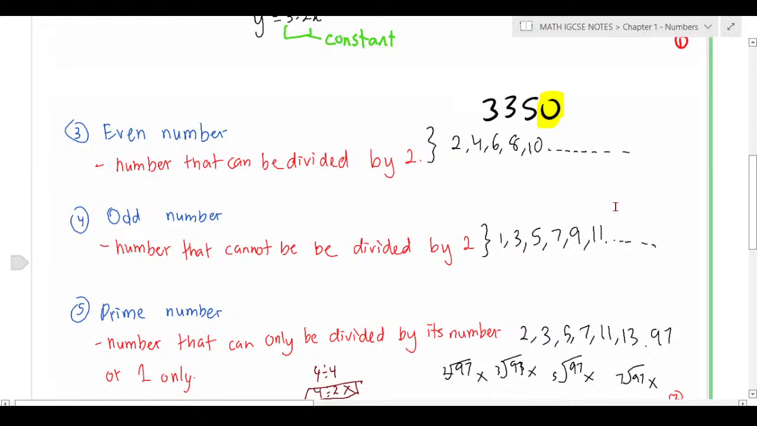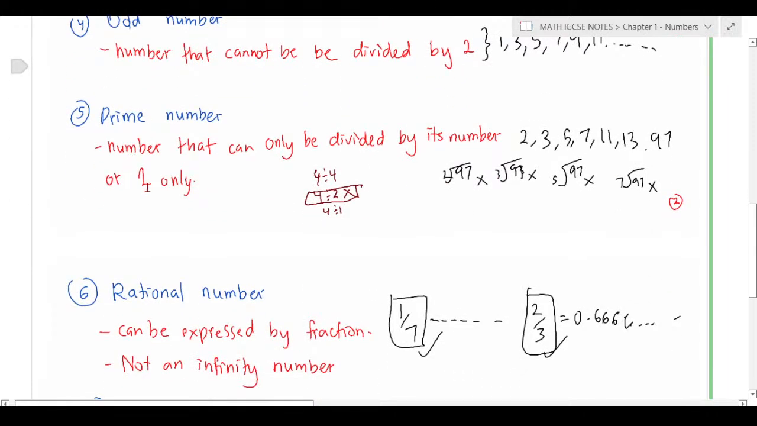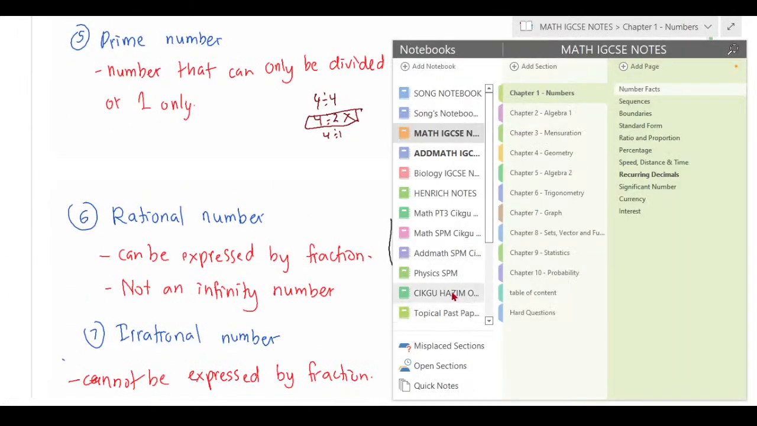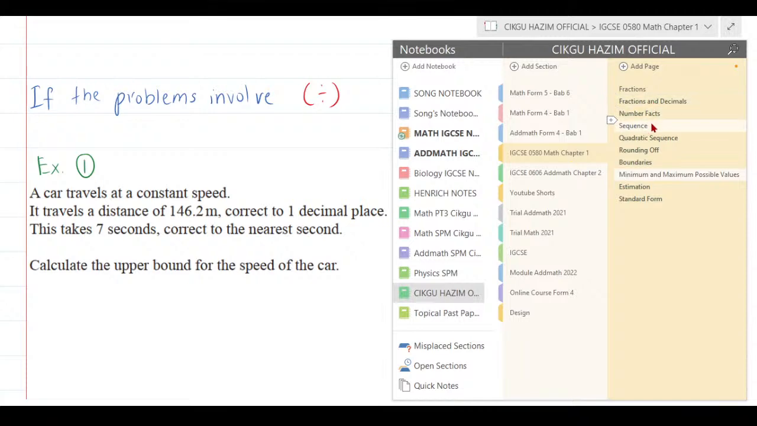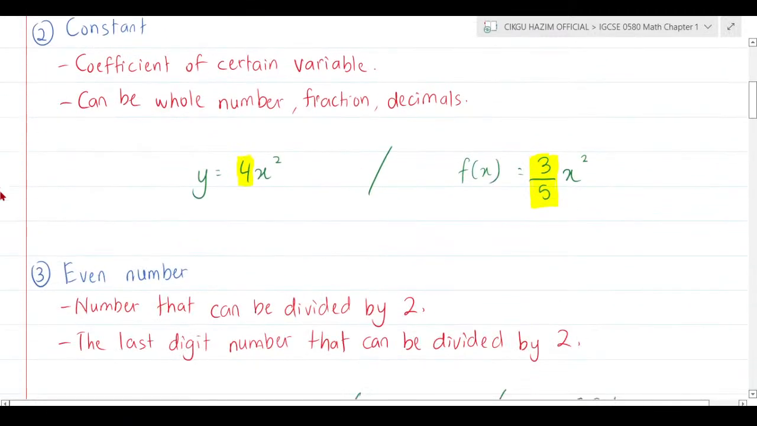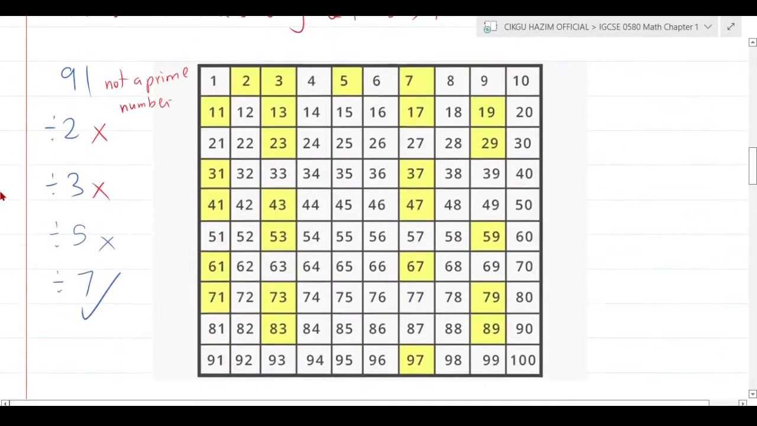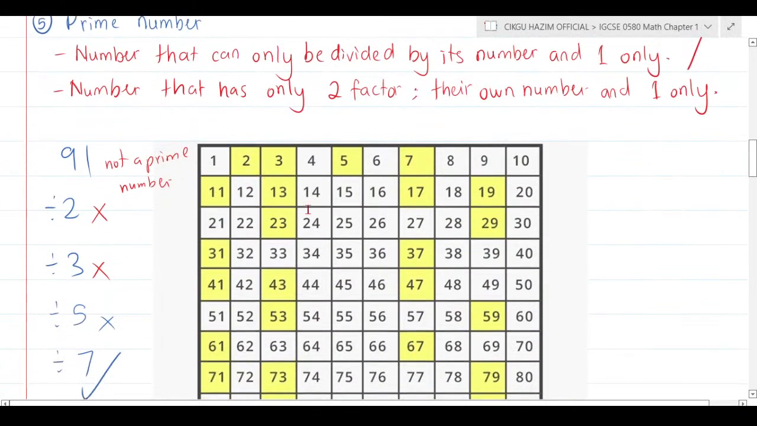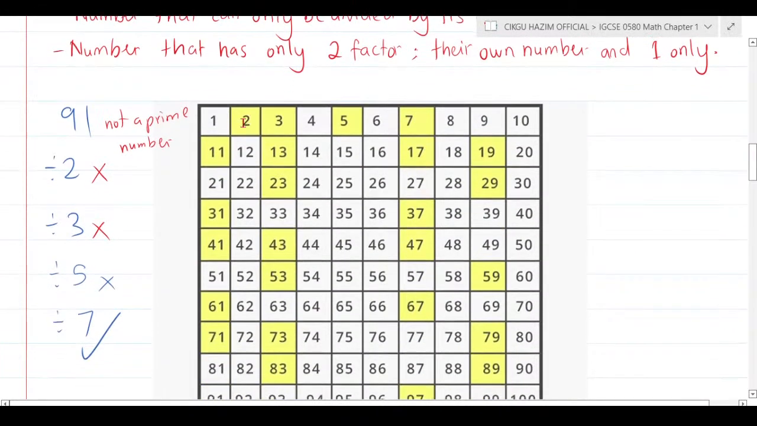It's quite simple. Okay, so prime number is also another thing that is very, very important. It is a number that can only be divided by itself and 1 only. I already told you in these notes where we are talking about number facts. Please make sure you memorize the prime numbers from 2 to 11 or from 2 to 7. That would already be great enough.